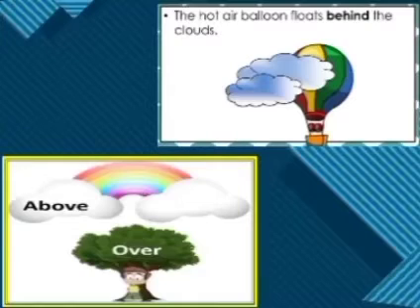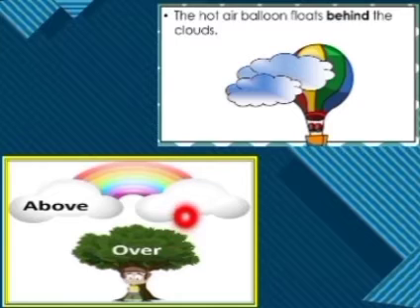Now let's look at another picture. The hot air balloon floats behind the clouds. It floats behind. Where is its place? It is behind the clouds, right? Now children, a very important thing is to understand the difference between above and over. Now you can see that the tree is over the boy.